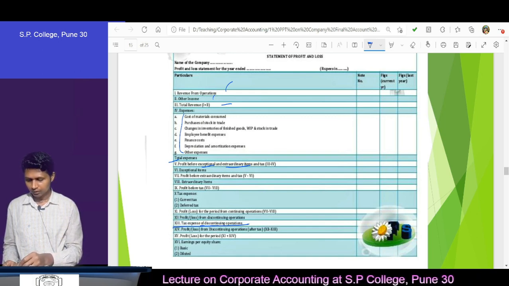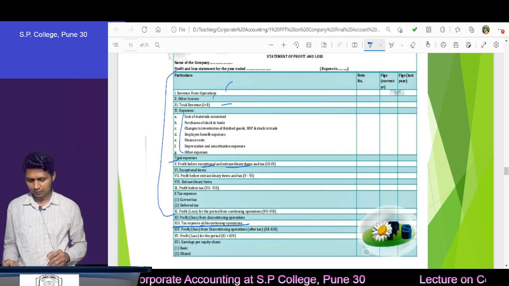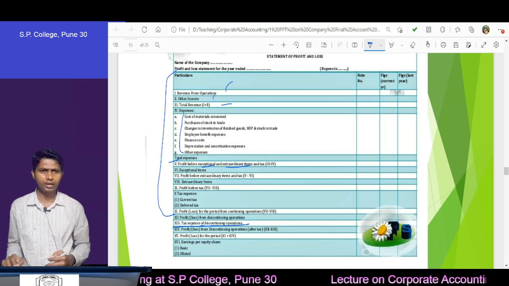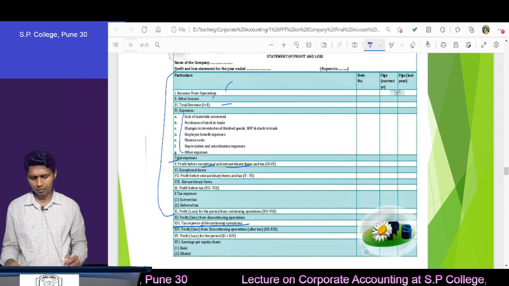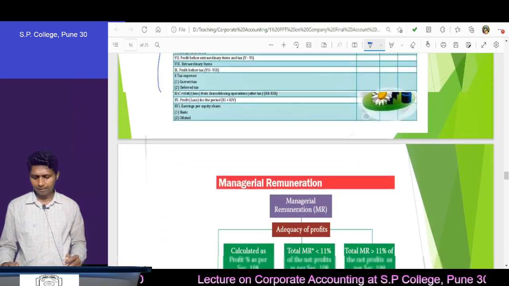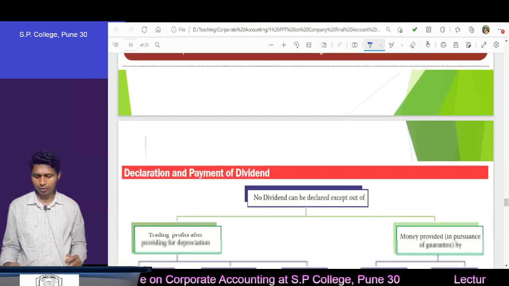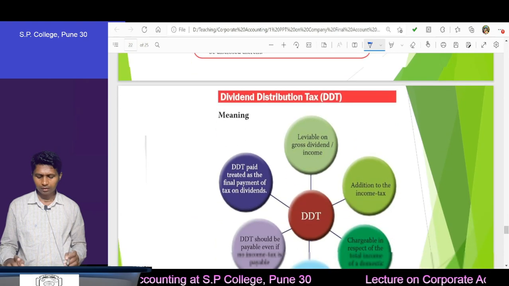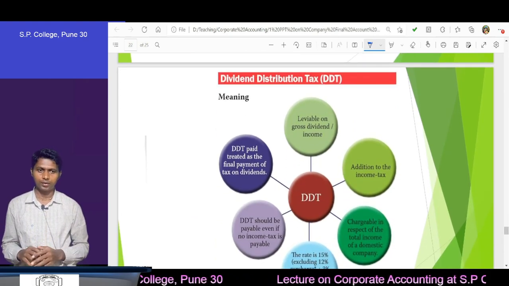Correct. First, all these are related to the continuing operation. There are many confusions, and the detailed format is here, but at SY level there is no need to remember this. You can read it obviously. Then we have notes related to managerial remuneration, divisible profit and all, but we'll see that once we solve one problem on final accounts.